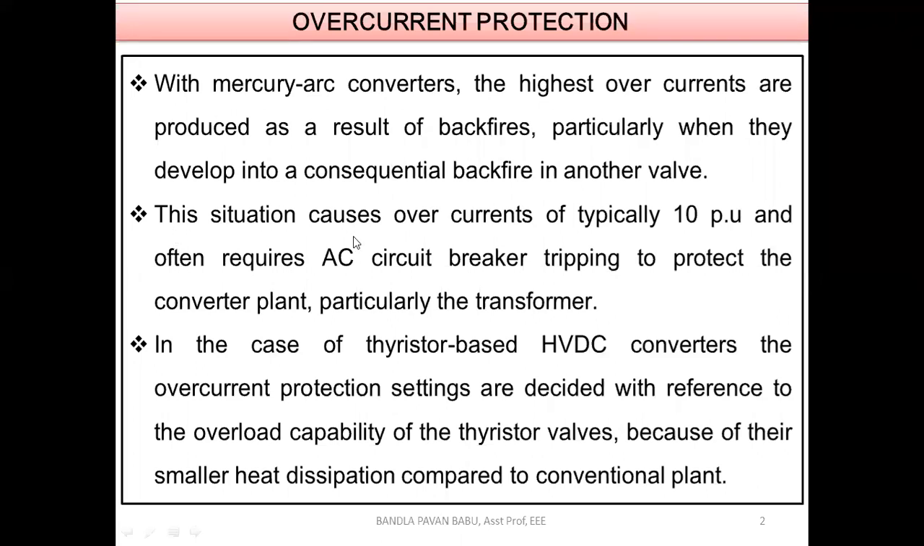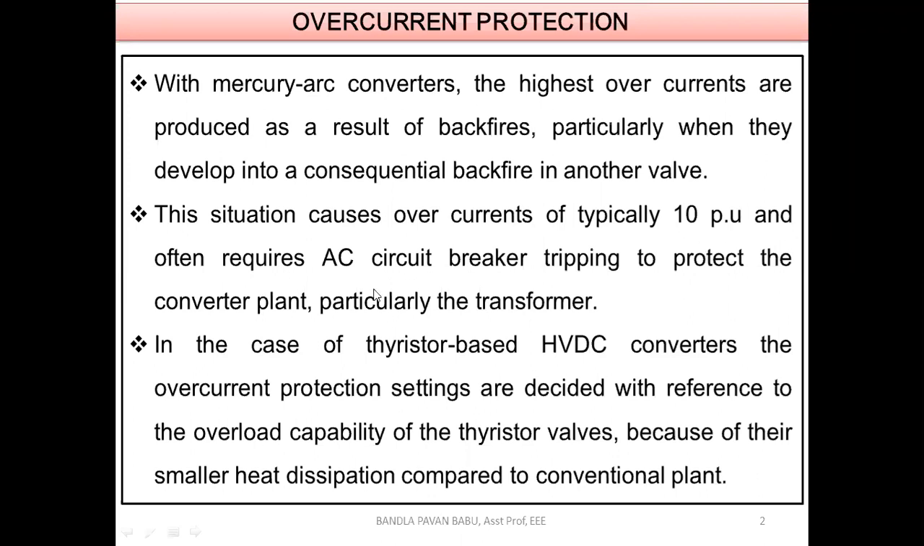Next, this situation causes overcurrents of typically 10 per unit. This was also discussed in the previous session. If the overcurrent rises, what will be the level of the fault, or what is the rise of the current there? If we consider 1 per unit as our reference value, irrespective of the current rating, suppose for instance 10 amps, then it may rise up to 10 times the referred value.